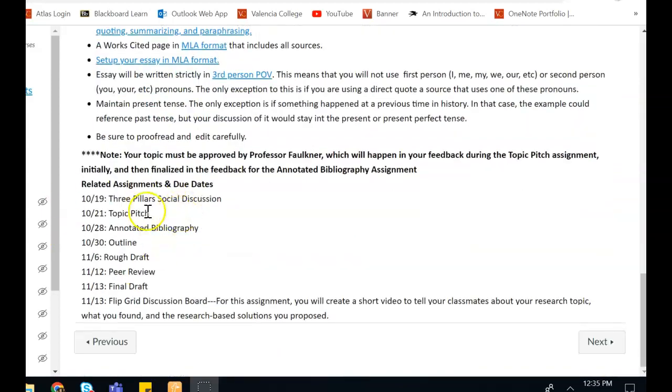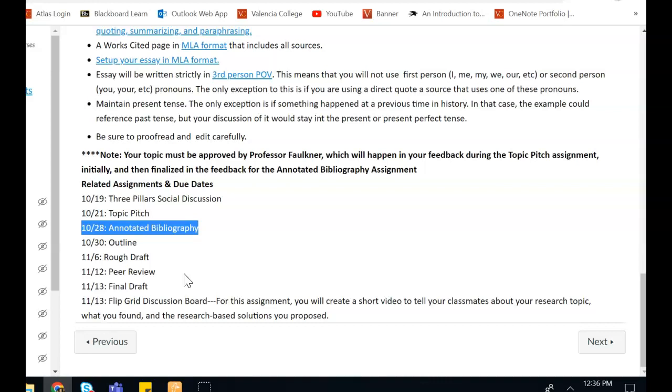A couple of things about those due dates. You will have a little video from me for most of these assignments as you're moving forward to let you know what they're all about. But the one I want to bring your attention to is the annotated bibliography. You will have a video that shows you what that should look like. You should watch that video when it gets closer to that assignment. But here's the thing I want to tell you about the annotated bibliography, and you will either see me in the weekly email or in other videos reminding you of this. The annotated bibliography requires you to find all of your sources and to write about those sources and how they might be helpful to your paper.